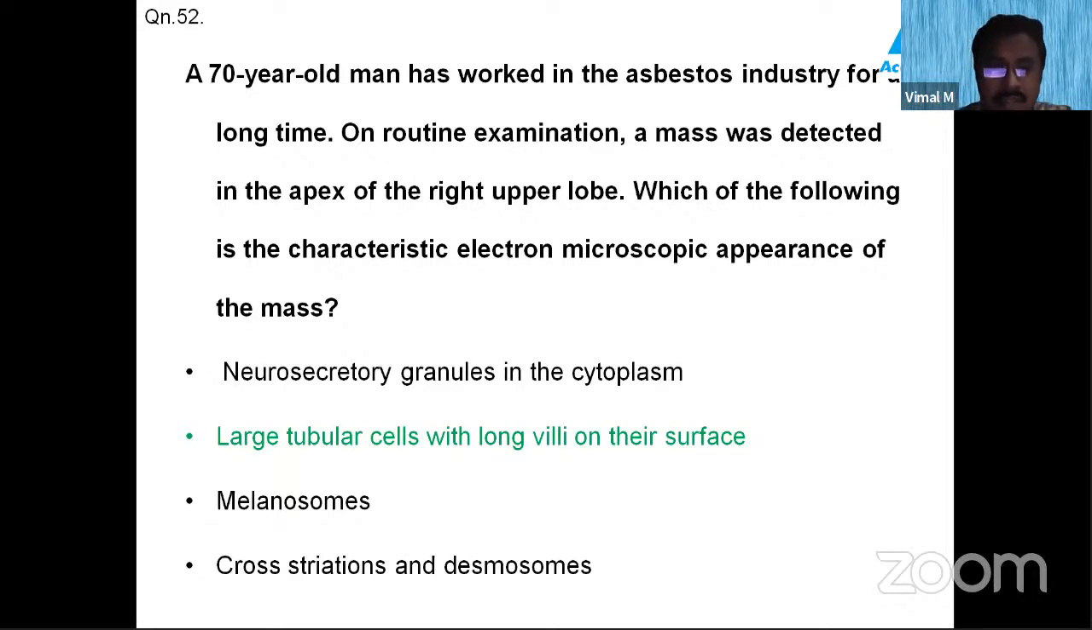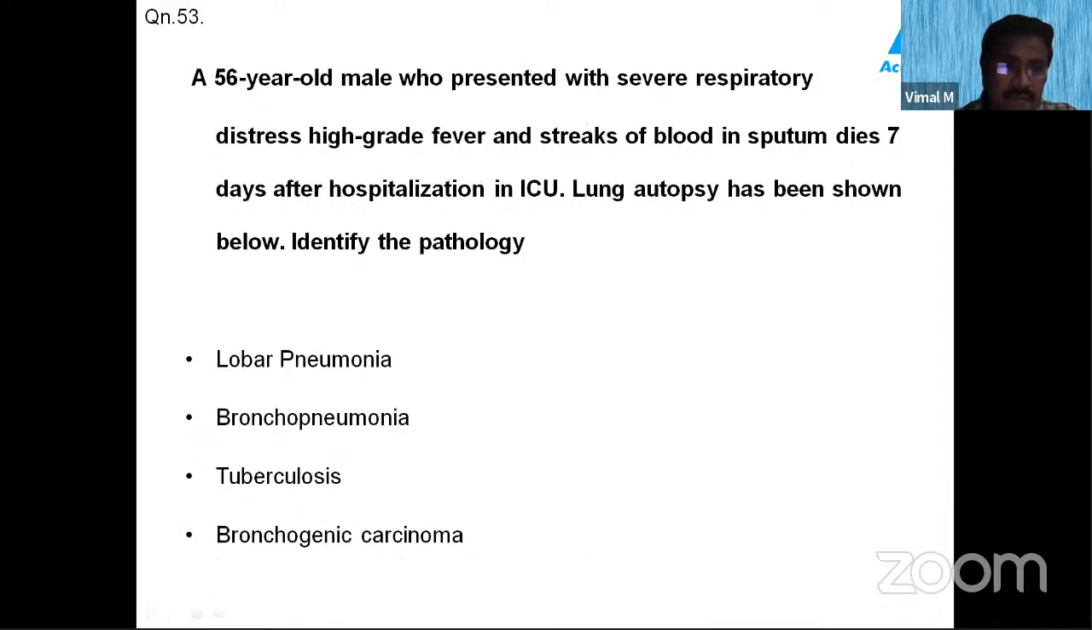And electron microscopically, the mesothelial cells are large tubular cells which have long villi on their surface, okay. So this is very characteristic of the mesothelial cells. So in mesothelioma, you'll be getting the malignant proliferation of the mesothelial cells, okay. So such things you can see in an electron microscopy. Melanosomes usually you'll be getting in malignant melanoma, which you will not see here, and you will not see the other options also. So the answer here is large tubular cells with long villi on their surface.